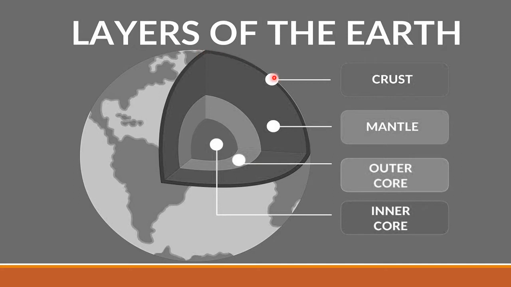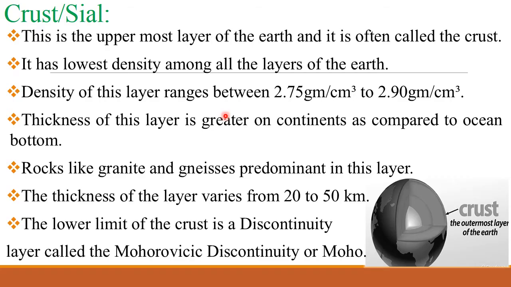First one, which is this, is the crust, and many scholars say that this is like the peel of an apple or an orange. This is called crust, and the intermediate layer between the crust and the core is called the mantle, and this is here. And the innermost layer of the earth is called the core, and it is also divided into two parts, inner core and the outer core.